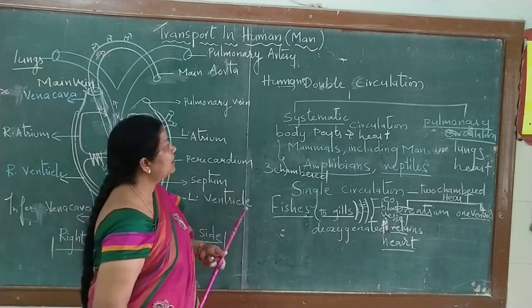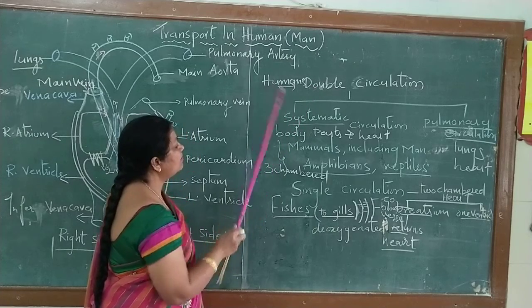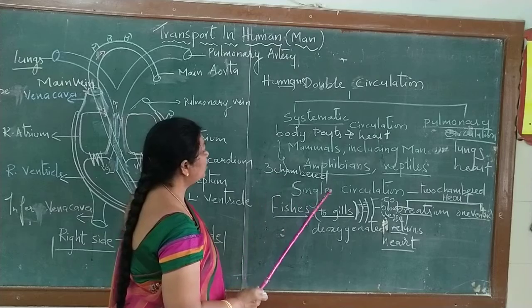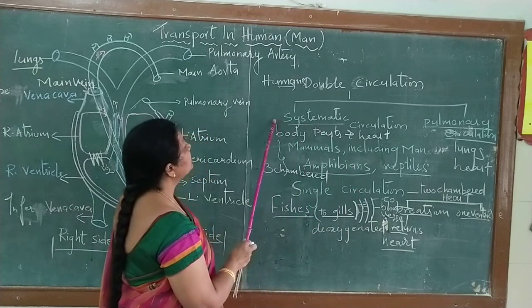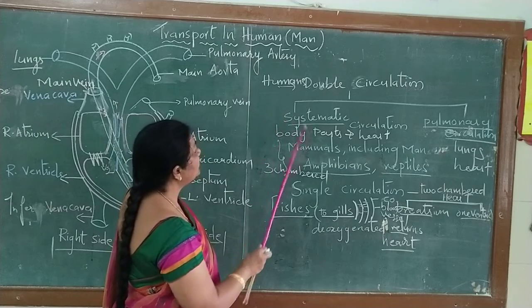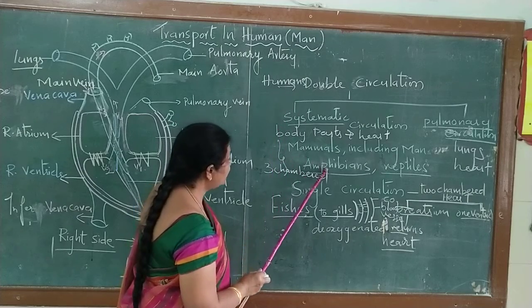This is about the double circulation that takes place in human beings, amphibians and reptiles. Even though they have a 3-chambered heart, double circulation takes place. Only in energy production there is a difference. Here these are warm-blooded, these are cold-blooded.